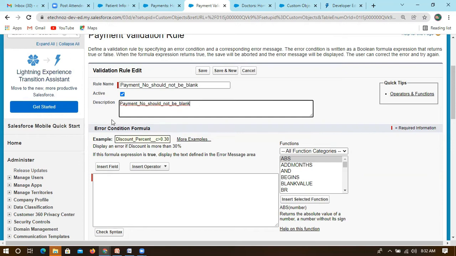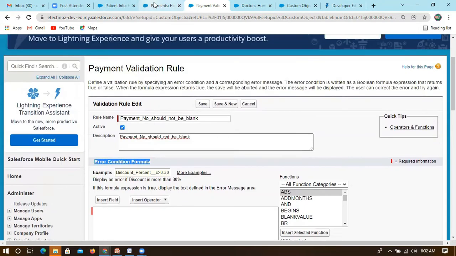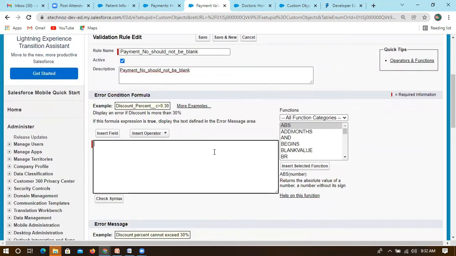Okay, so it should be mandatory, something like you can mention. And if you just come here, there is something called a formula. You are already aware, right? We have created some formula type fields. When you are creating fields, we have created a formula type, right? There also you can see this.